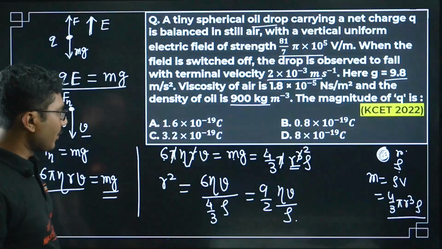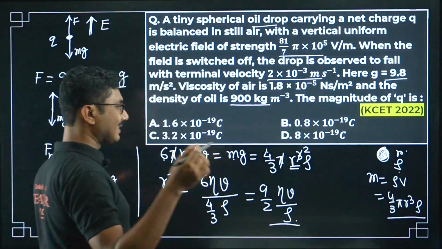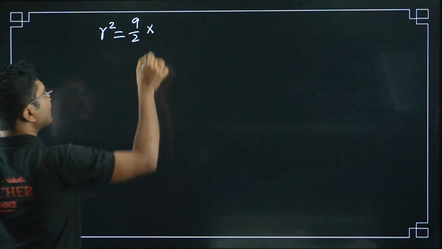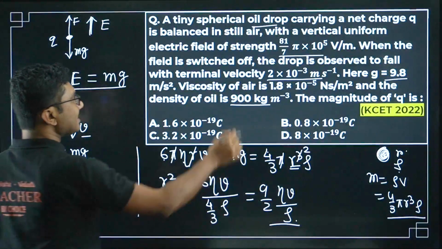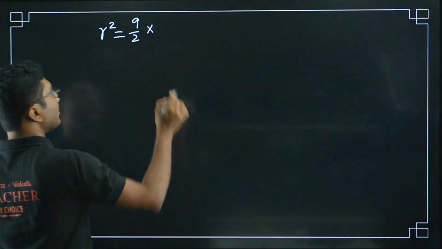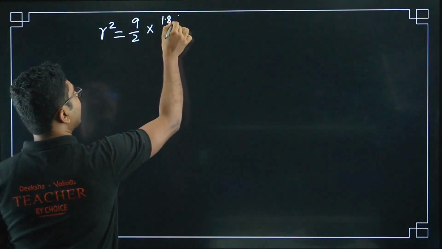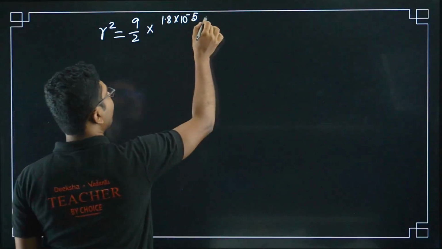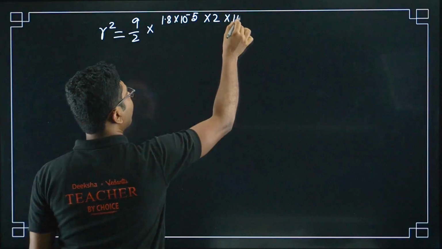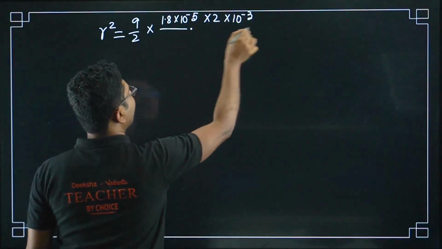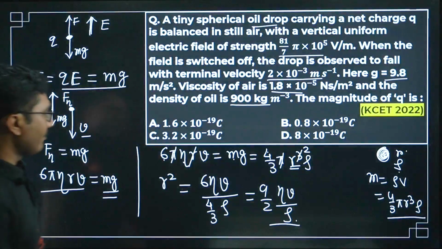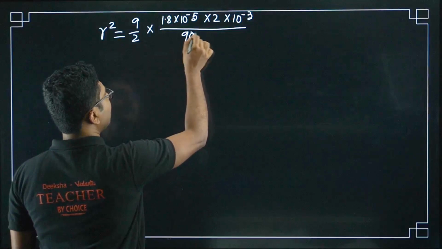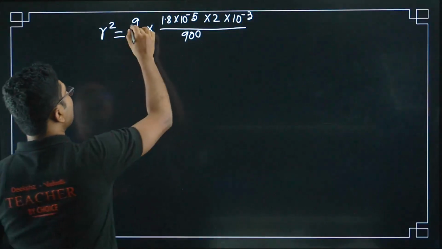So far I was solving this question in a different way. Let us try this. 9/2, and then we will decide if we can square it or not. 9/2 eta is given by 1.8 into 10 to the power of minus 5. Then v is 2 into 10 to the power of minus 3, divided by rho. So rho is 900 kg. Okay, so let's simplify this.